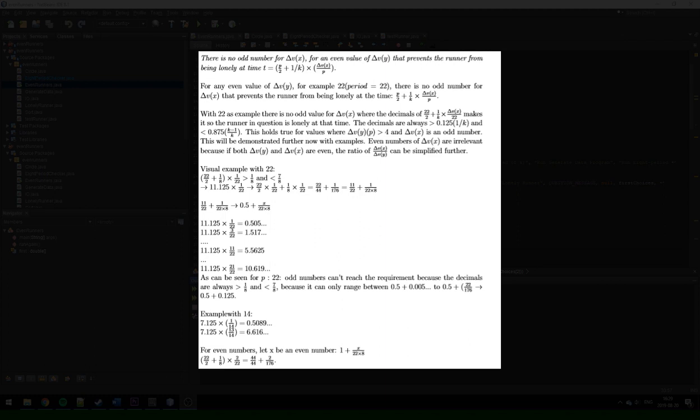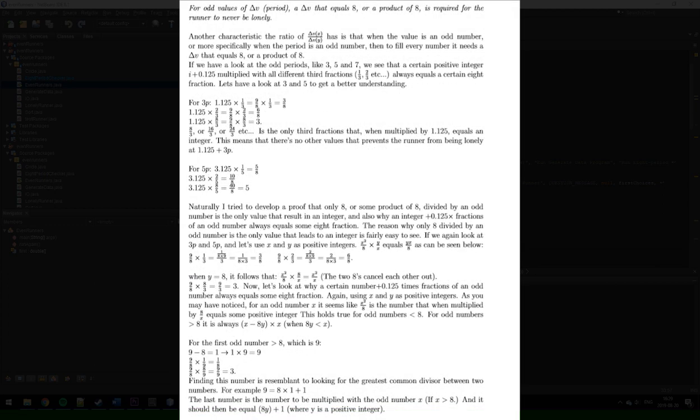Now, for even numbers, on the other hand, we have 1 plus some even number, x, divided by 22 times 8. So we have 22 divided by 2 plus 1 divided by 8 times 2 divided by 22, which equals 44 divided by 44, which equals 1, plus 2 divided by 176, which is a very small number. So you have 1 plus a very small number. So that will be in range of the requirements because it's less than 0.125. And this is the case for all even numbers here.